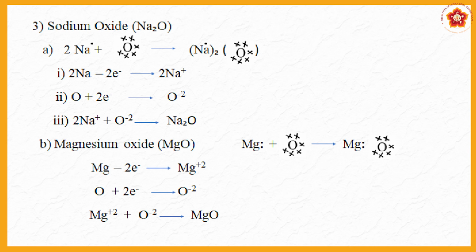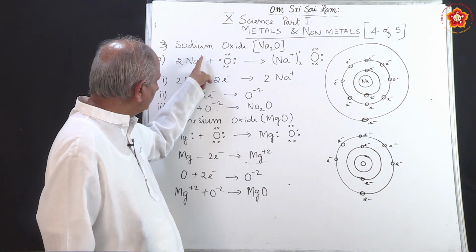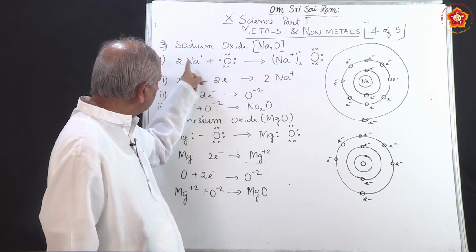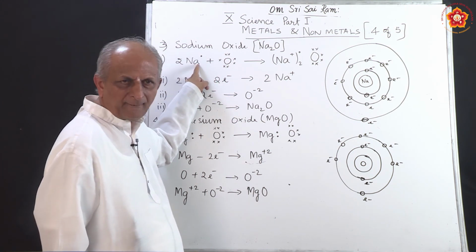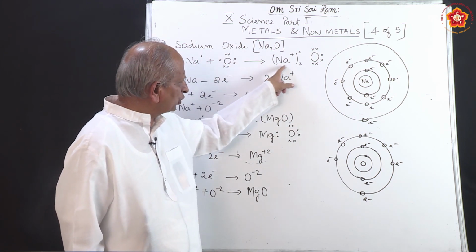I will show some details about that. So, the sodium oxide formula is Na2O. It is formed by the combination of sodium and oxygen. As you know, sodium has 1 electron in the outermost orbital, and 2 atoms of sodium combine with 1 atom of oxygen to form sodium oxide.